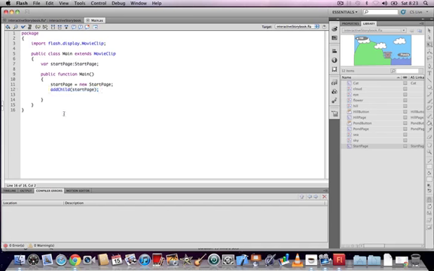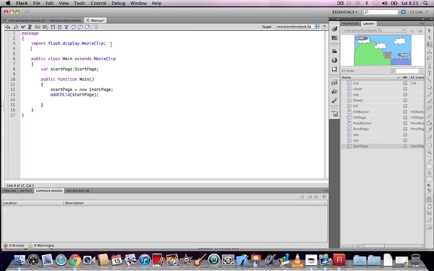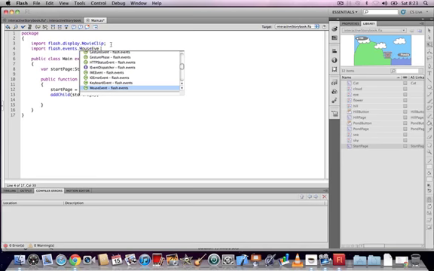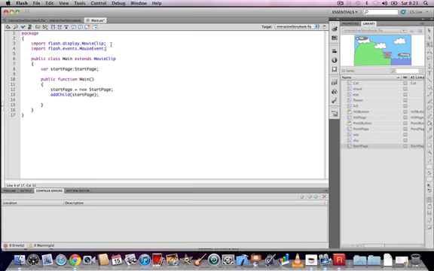Next, we're going to add some interactivity to the production by programming the buttons. As we're going to interact with the production with the mouse, we need to add Actionscript 3's mouse event class into the program. So add this line to your Actionscript code. Import flash.events.mouseEvent, semicolon. This should be inside the main package brackets.